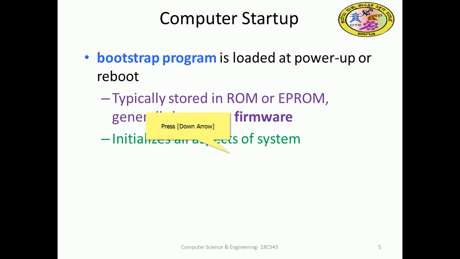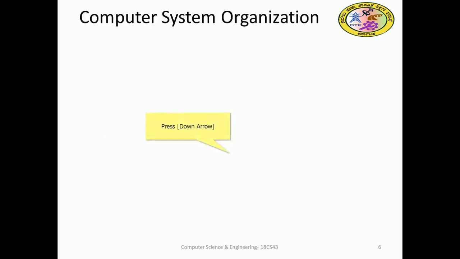It initializes all aspects of the system, loads the OS kernel and starts execution. As we said, the kernel is privileged software, the very core portion of the OS. So the OS portion has to be loaded as soon as the computer is switched on, and start execution.